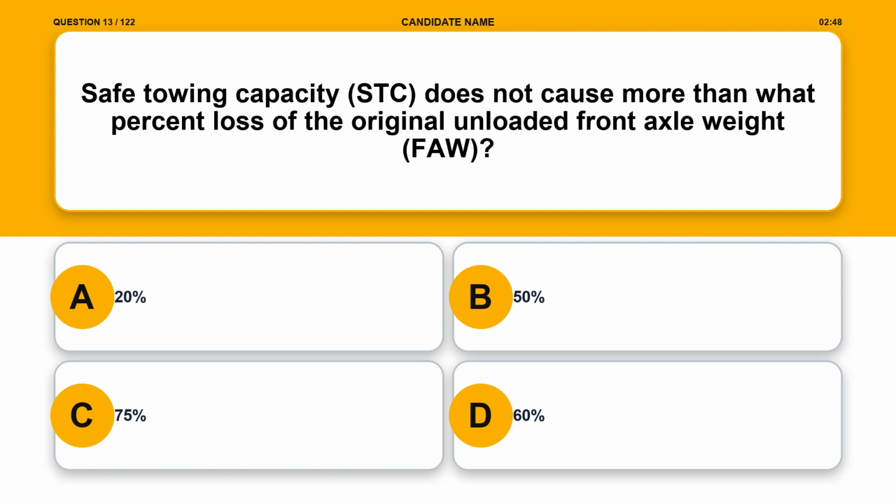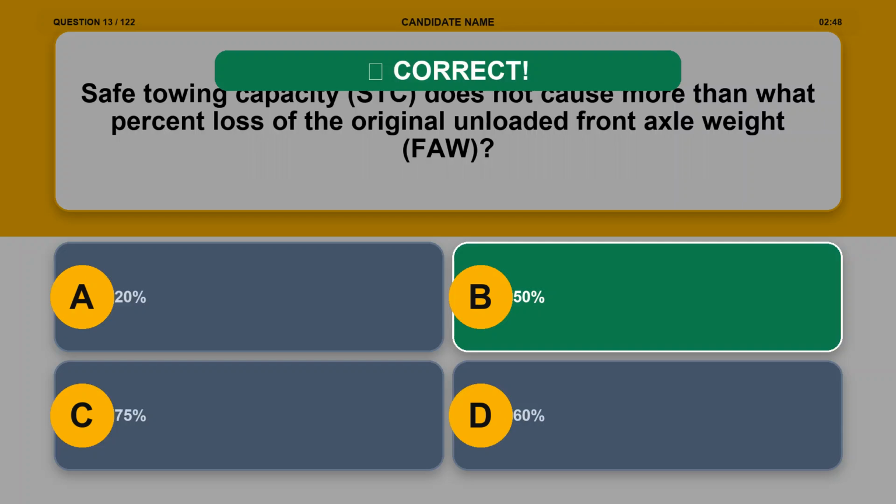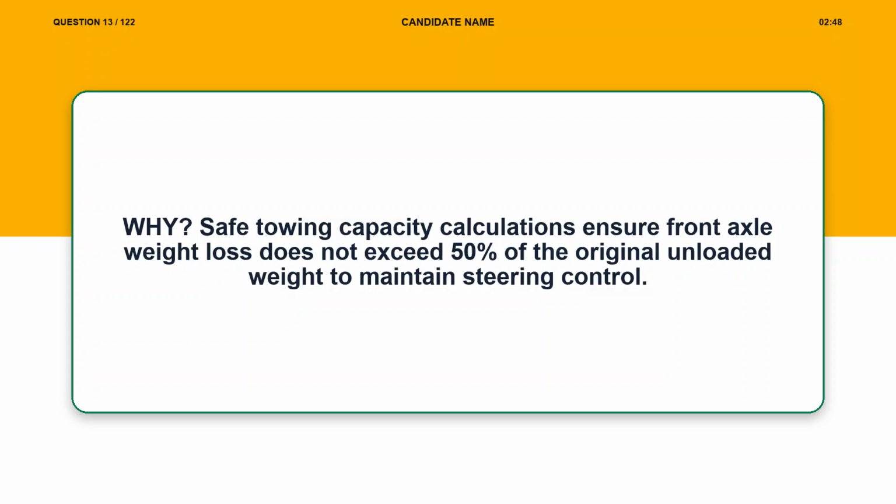Question 13. Safe towing capacity, STC, does not cause more than what % loss of the original unloaded front axle weight, FA? Option A, 20%. Option B, 50%. Option C, 75%. Option D, 60%. The correct answer is option B, 50%. Explanation. Safe towing capacity calculations ensure front axle weight loss does not exceed 50% of the original unloaded weight to maintain steering control.